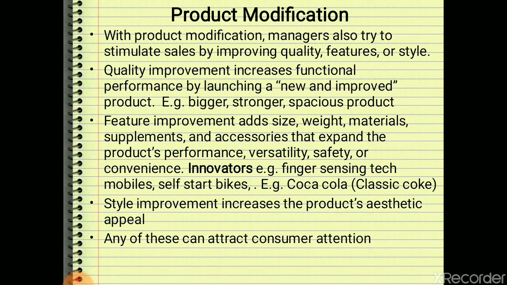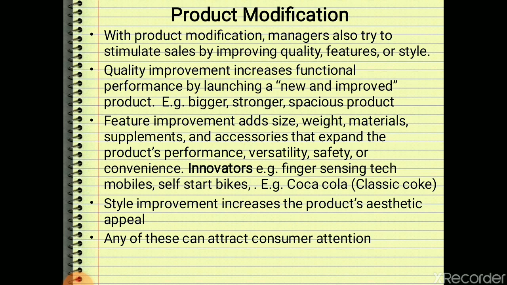Many times we are improving features also, like size, weight, material, supplements, accessories, that expand the product's performance, versatility, safety and convenience. Like in mobile phones, we are witnessing new and new features in newer mobile phone models, right? Like self start bikes, and Coca Cola's Classic Coke is an example.